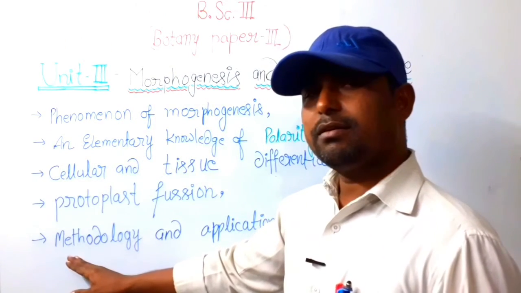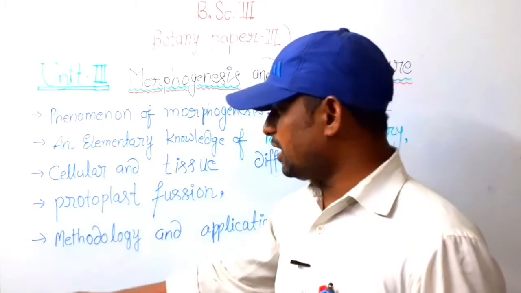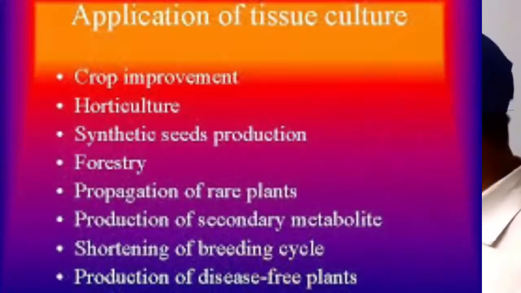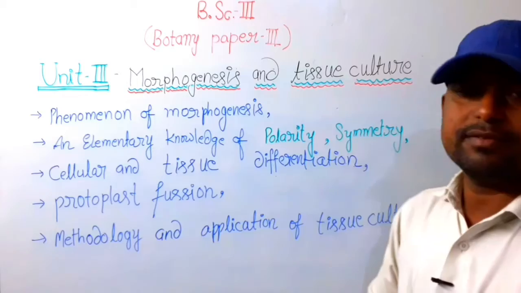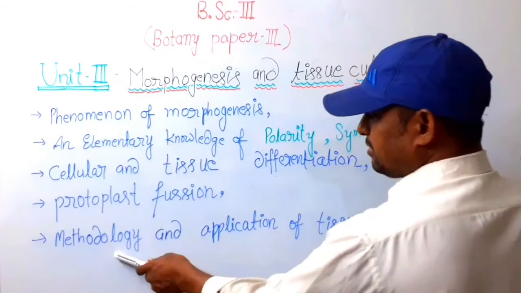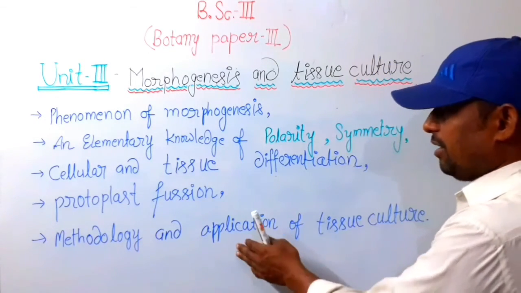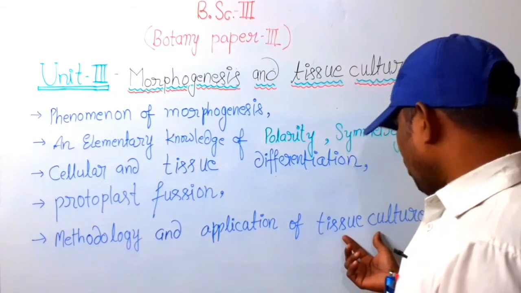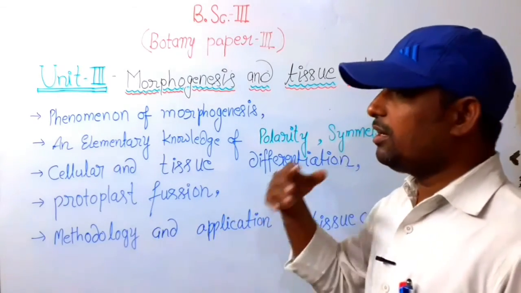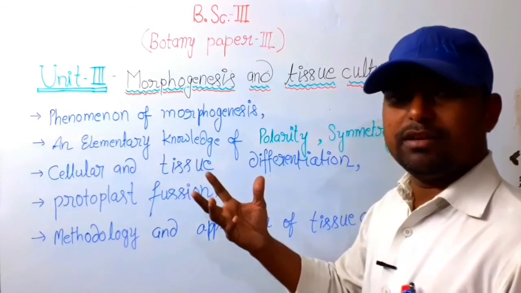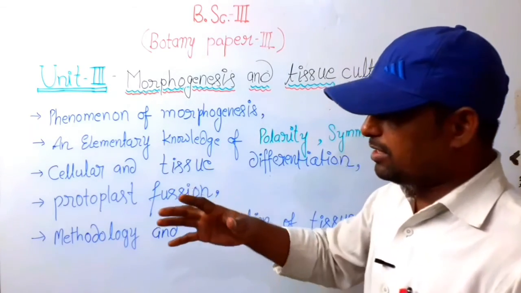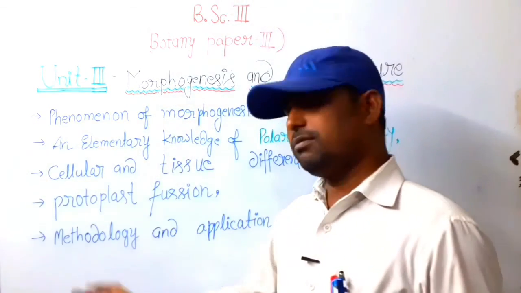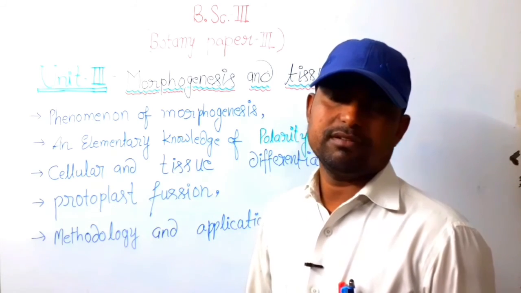Last topic of unit third is methodology and application of tissue culture. There are many methods of tissue culture, and its application is mostly in plant healing, plant cutting and plant changing to hybridization, and the methods used in tissue cultures.